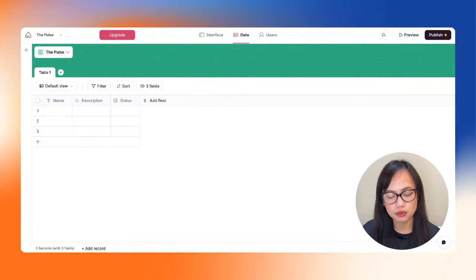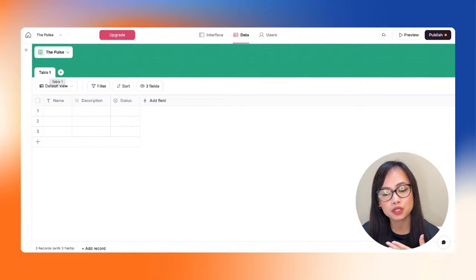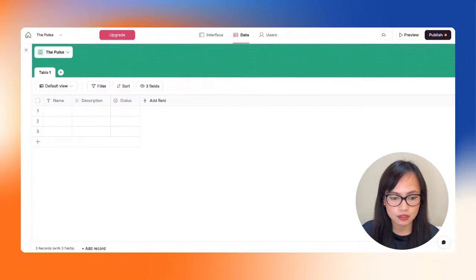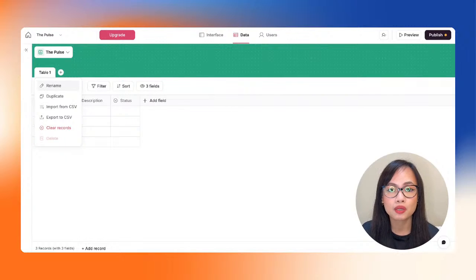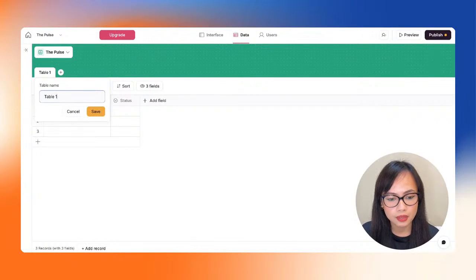So what I want to do is go through the list of tables, create them, and then work on the tables later on. Again, each person might have their own way of building things. This is how we like to build it, and I always want to rename whatever I'm working on. So let's say we have here table 1. That's going to be the people.